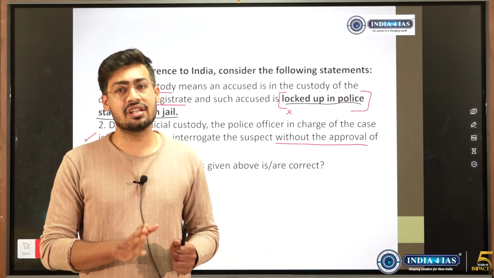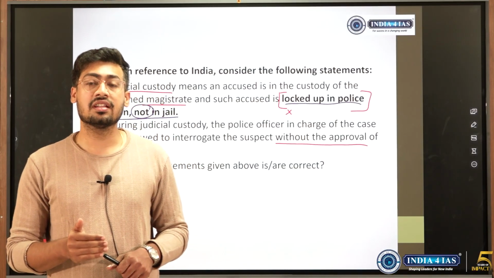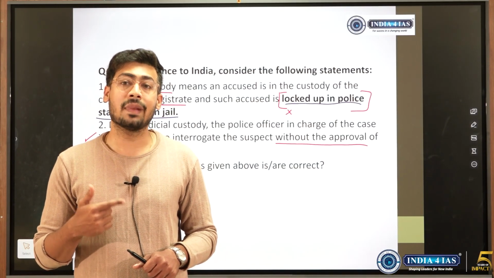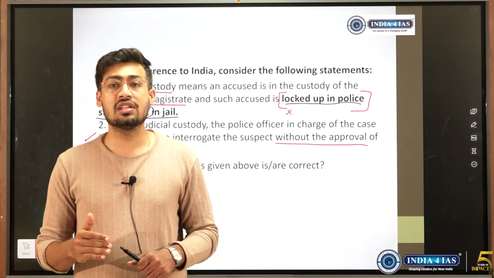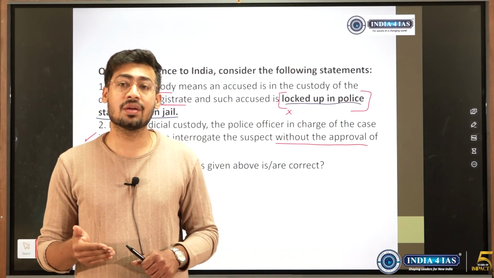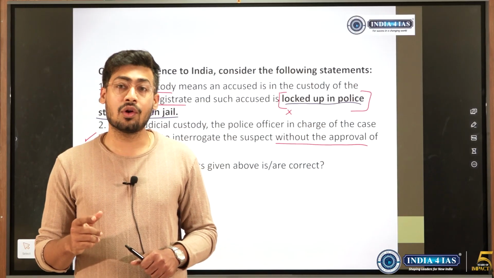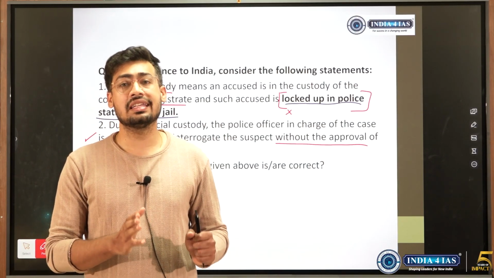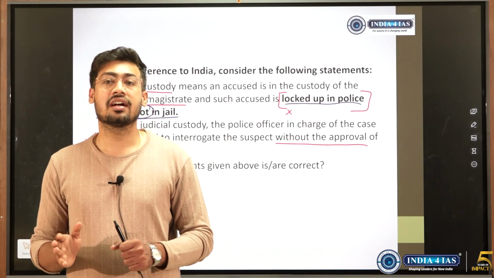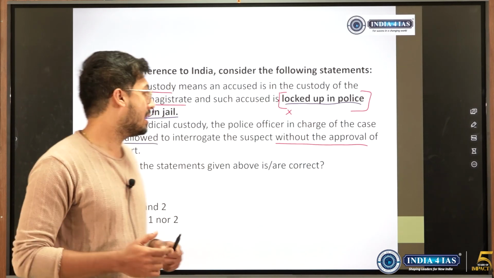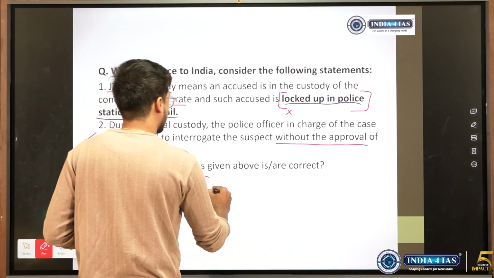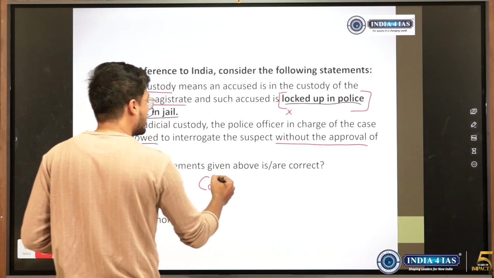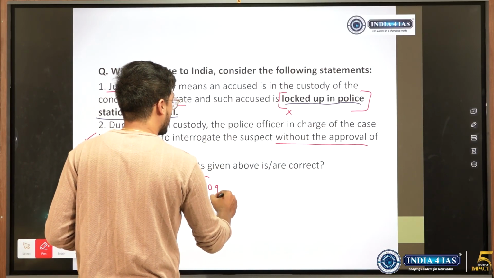But when it comes to judicial custody, the accused is in the custody of the magistrate. So in that case, if the police wants to do investigation, he has to take the permission of the court, and he cannot do without it. So in which case it is police custody and in which case it is judicial custody, this depends upon cognizable and non-cognizable offense. See, if asked this way, next they can also ask cognizable, non-cognizable.